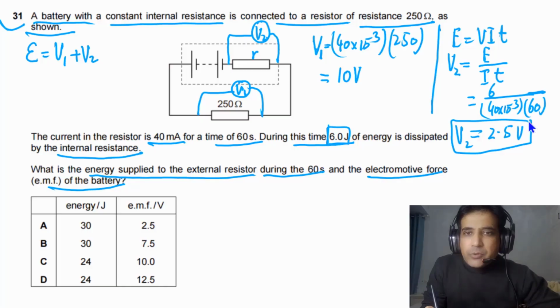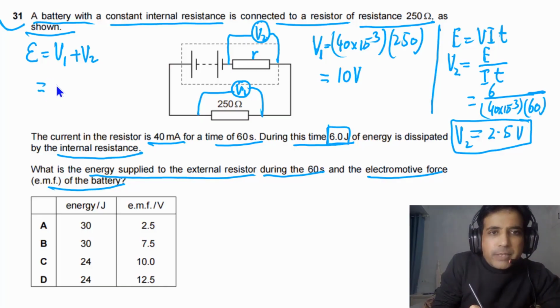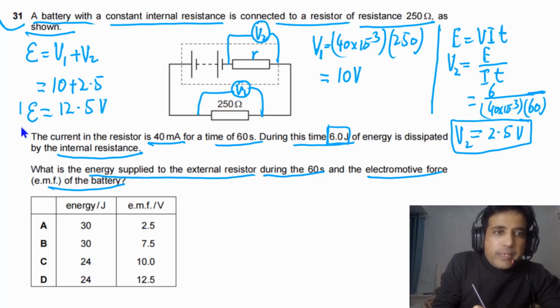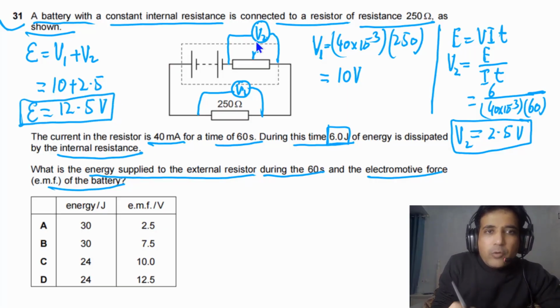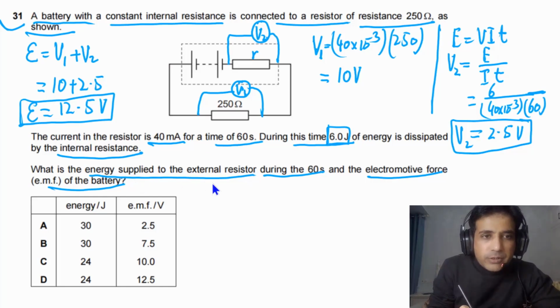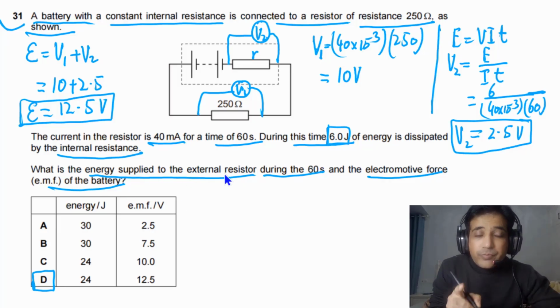So this is the value of V2. Now we can plug in values here: we have 10 plus 2.5. The final answer will be equal to 12.5 volts. So this is the value of the EMF of this power supply. Now we need to calculate energy supplied to the external resistor. If you look at the given options, we have only EMF equal to 12.5, so the answer is D. Let's try to find the energy supplied to the external resistor.